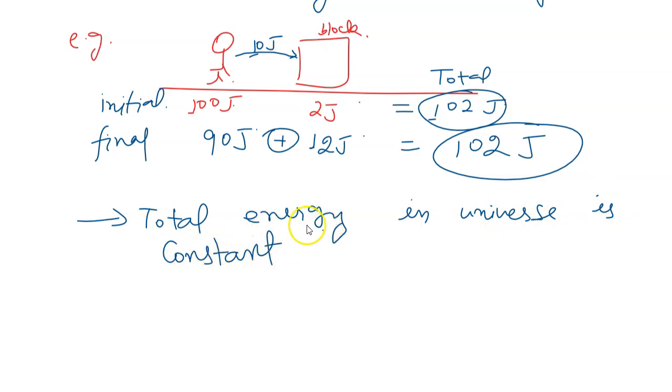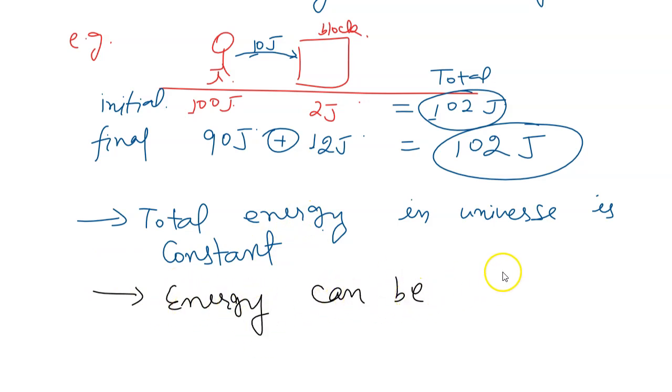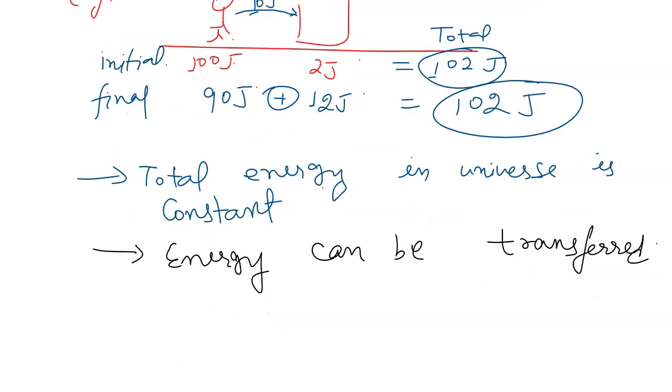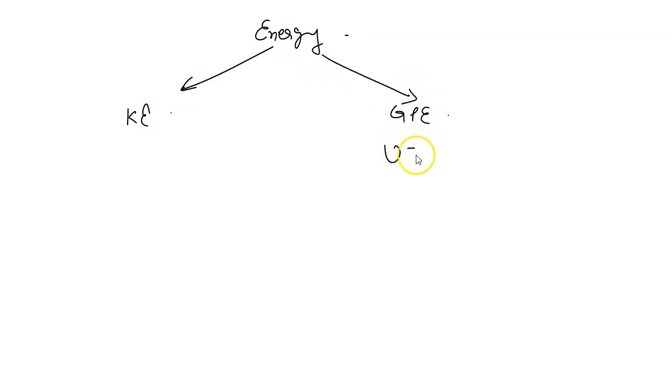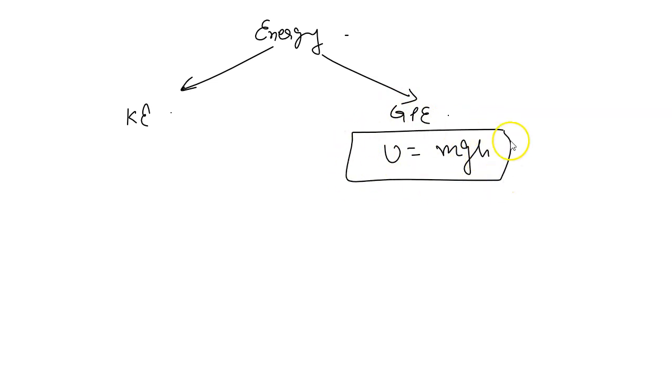So if energy can neither be created nor destroyed, we are sure that energy can be transferred. We will see certain questions, and in those questions we are effectively going to use the expressions of the two forms of energy we learnt. What were the two forms? One, kinetic energy, another, gravitational potential energy given by mgh, and kinetic energy given by half mv squared.